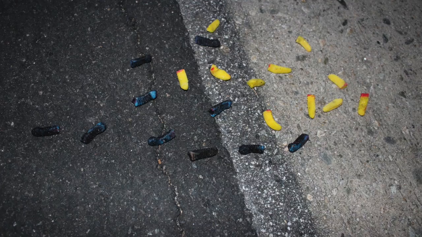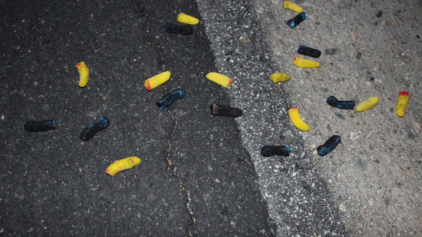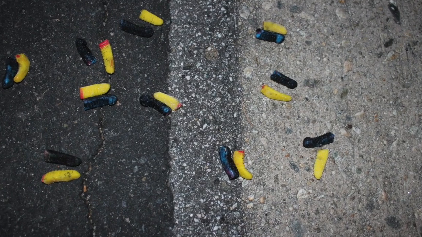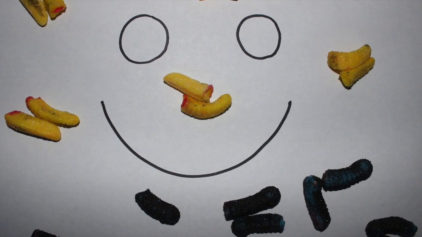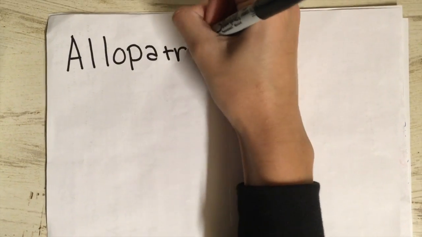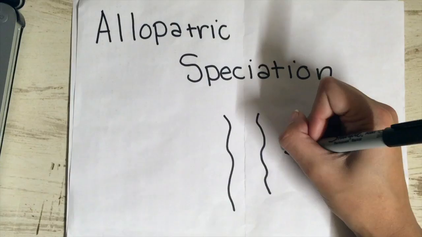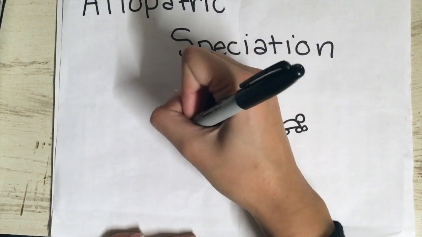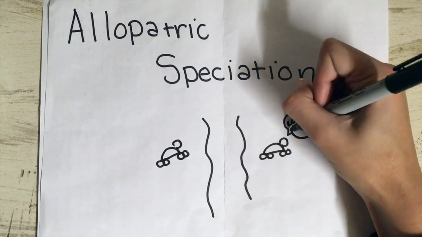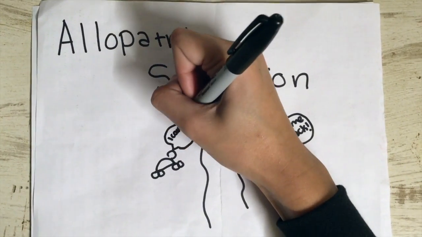Now the river has dried up, the worms are reunited, but when they try to reproduce, they are unable to. Now the worms are only able to reproduce with their specific species. This is also known as allopatric speciation. This happens when species arise as a result of geographic isolation. This is shown in the illustration.